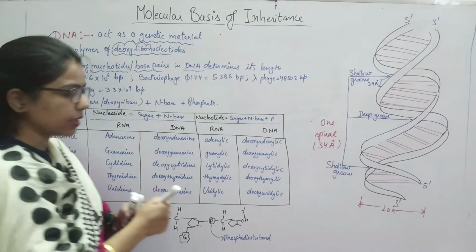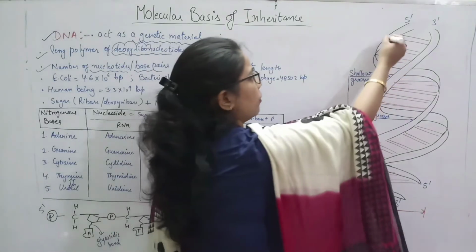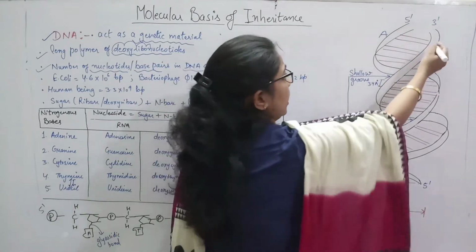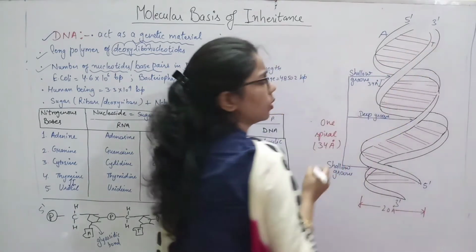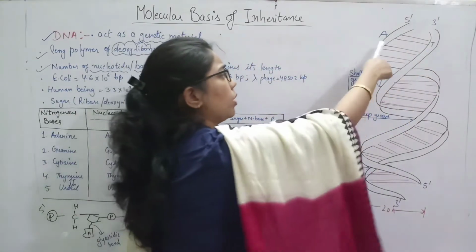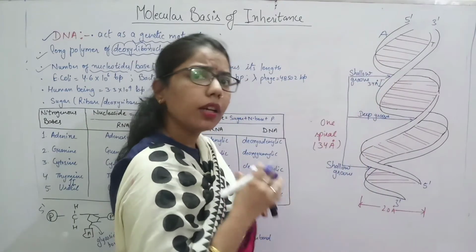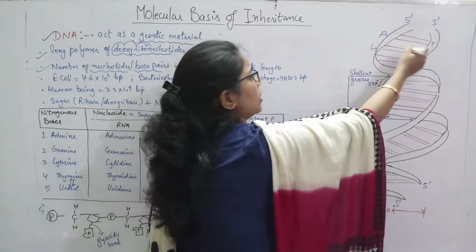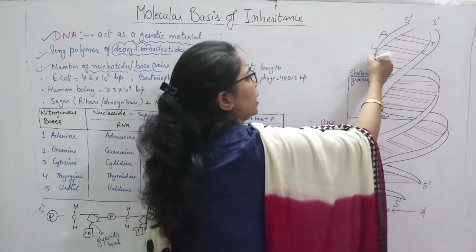For example, if I say this is a structure and we know that we will study that this part is A, then this part is T. Okay, why? Because purine always combine with the pyrimidine, right? Now like this same thing happen G, C, then A, then T.